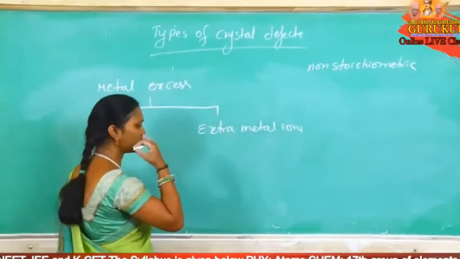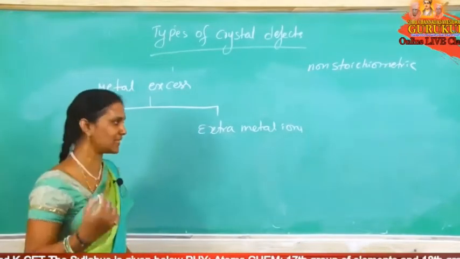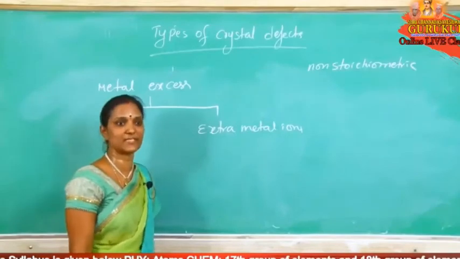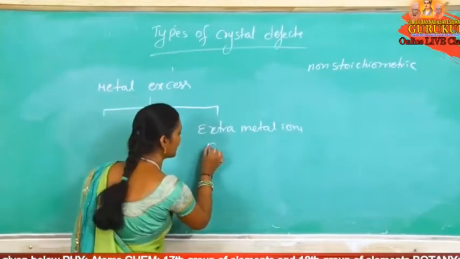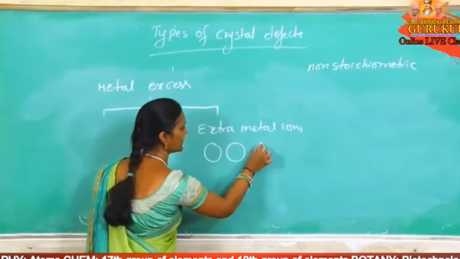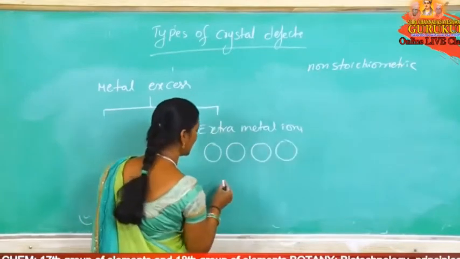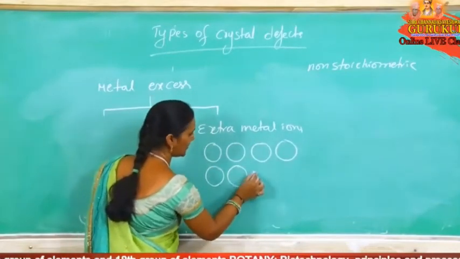We use ZnO. Mostly you did this experiment in the lab: zinc oxide, identification of zinc. All these are lattice sites.